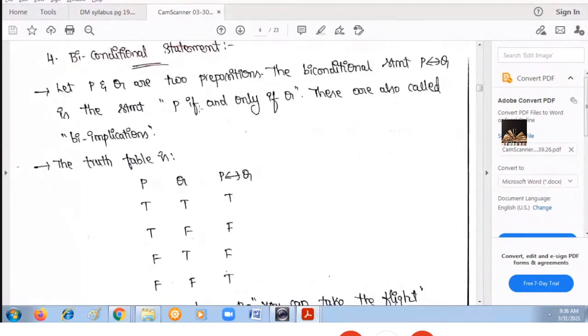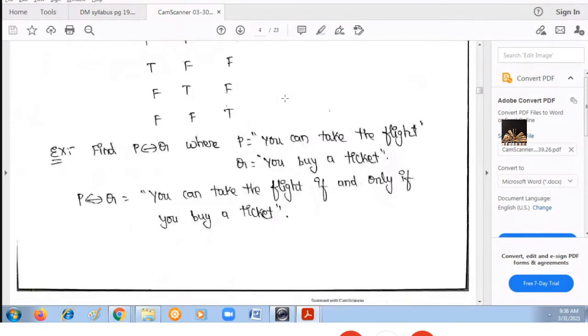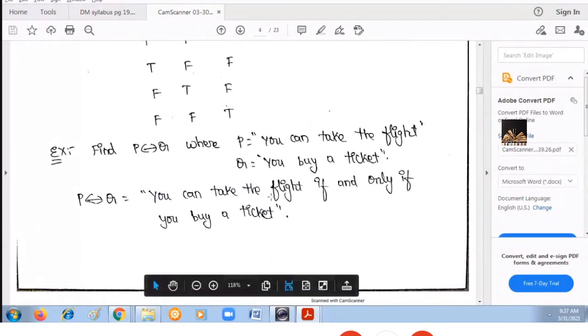P followed by if and only if followed by Q. This is the compound statement. You can take the flight if and only if you buy a ticket. Is it clear?